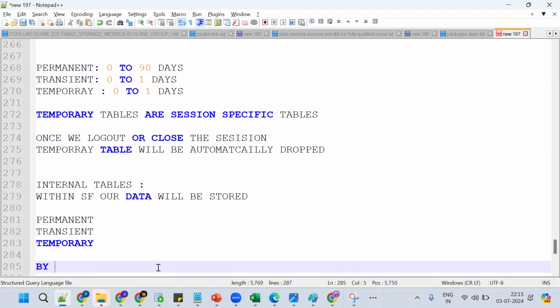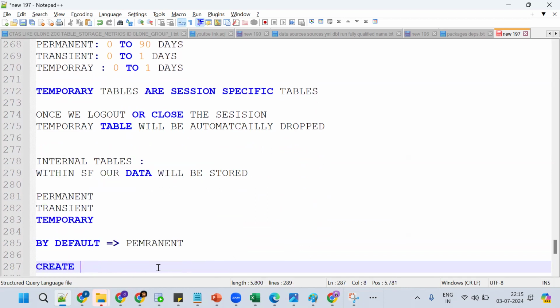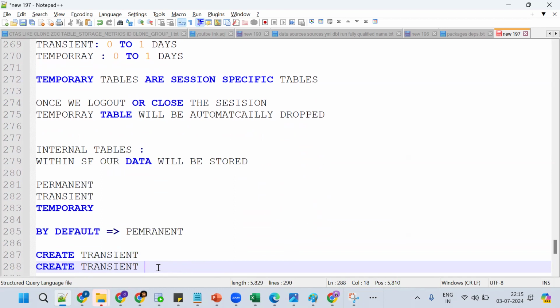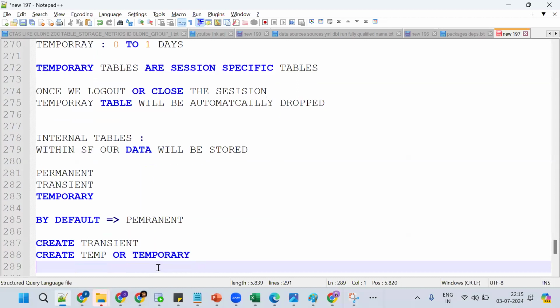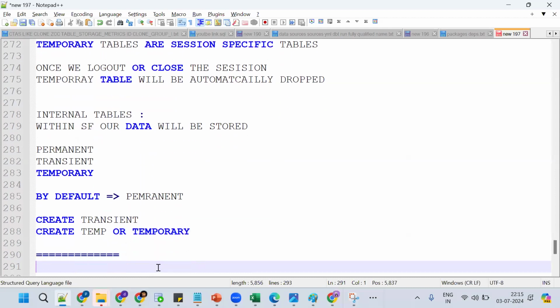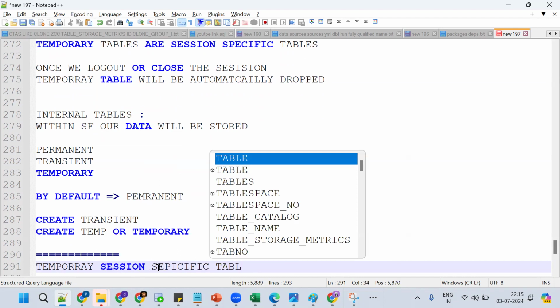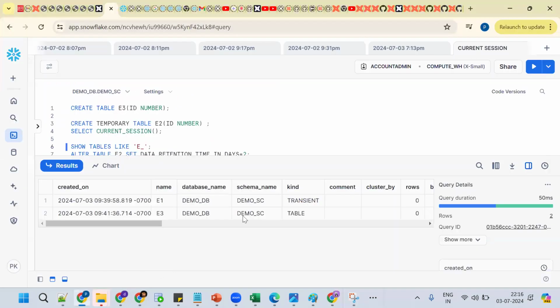By default, which type of table is created in Snowflake? Permanent table. Now, if you want to create a transient table, we should mention the transient keyword. Same thing, if I want a temporary table, we should mention the temporary keyword. Temporary tables are session specific tables, so they will be available in the particular session. I create the table in the particular session. Now let me create one more table.